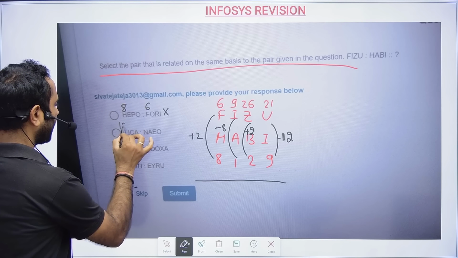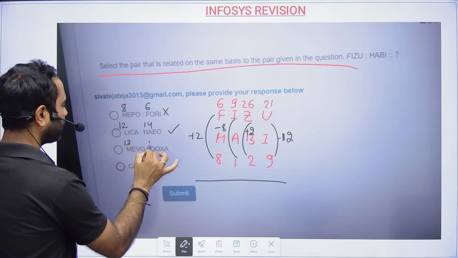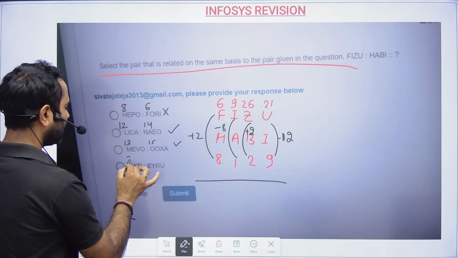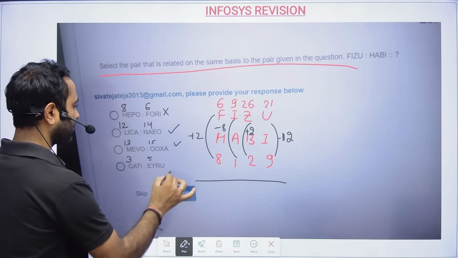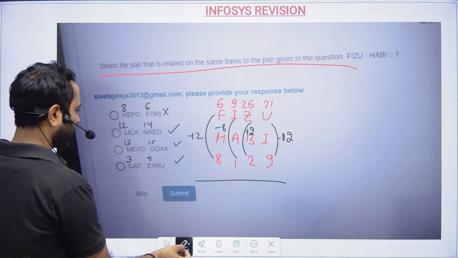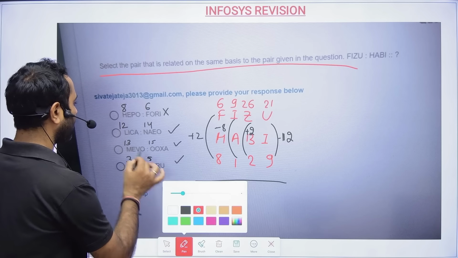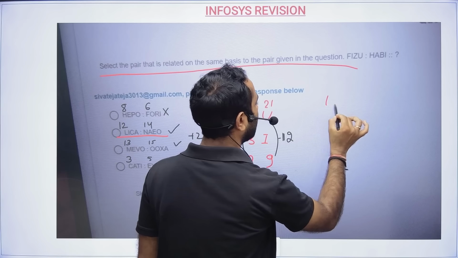L is 12, N is 14. So this might be your answer. M is 13, O is 15. This might be your answer. C is 3 and E is 5. This might be your answer. Okay. Now let us take the second one. The first one is anyway ruled out. LICANAE.